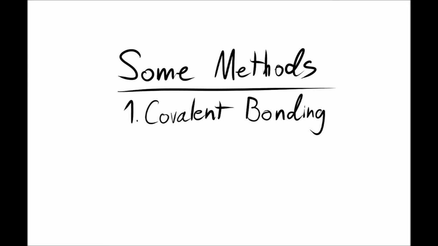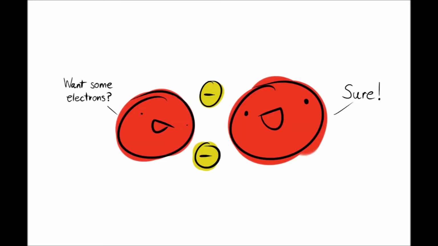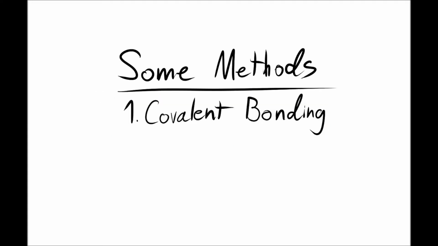The first is called covalent bonding. This means that atoms benefit from one another by sharing valence electrons. Some atoms just want to achieve energetic stability together. There are 2 types of covalent bonding, polar and nonpolar. Keep in mind this type of bond only happens to nonmetals.